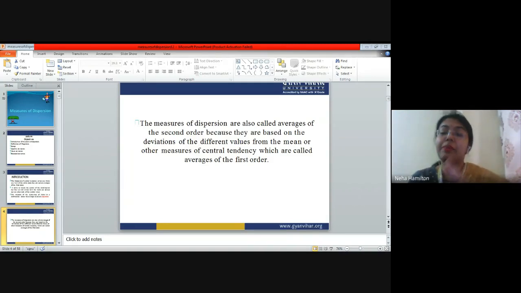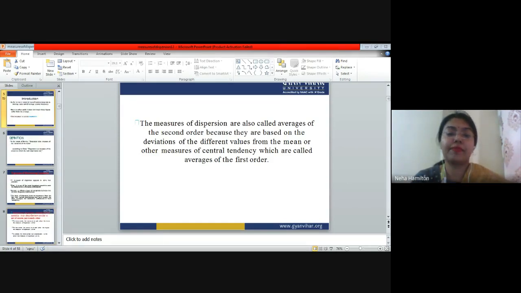Right? Because here I'm explaining all the characteristics of the population, including the central point and the percentage by which it is scattered around the mean. Everything we are going to explain, right? Okay. Based on the deviation of different values from the mean or other measures of central tendency, which are called averages of first order. Okay. Next.